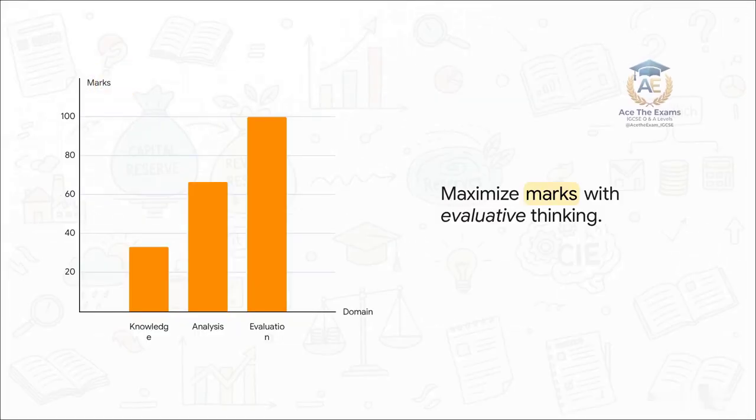Let's run a live compliance audit right now. Mentally extract the data point here. Look at how the market accumulation is structured. As you can clearly see, top-scoring candidates max out their value meter specifically because they justify their corporate decisions with hard evaluated evidence. Knowledge gives you a low return. Analysis gives you a medium return. But evaluation shoots that meter all the way to the maximum A-star level.